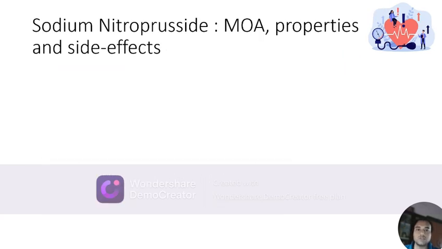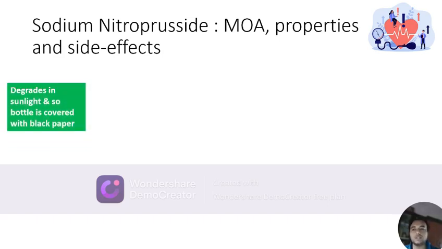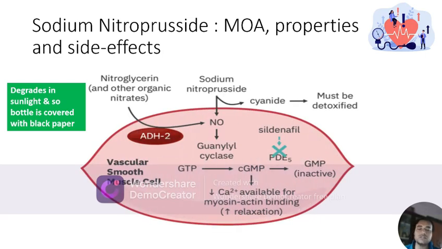Now talking about sodium nitroprusside, its mechanism of action, properties, and side effects. Sodium nitroprusside is a drug that degrades on exposure to sunlight and so the bottle is covered with a black paper. This diagram shows the mechanism of action of sodium nitroprusside which breaks down producing nitric oxide or NO. This NO enters the vascular smooth muscle cell where it activates the guanylate cyclase that converts GTP to cyclic GMP that is responsible for the smooth muscle relaxation and this is the mechanism of vasodilatation.